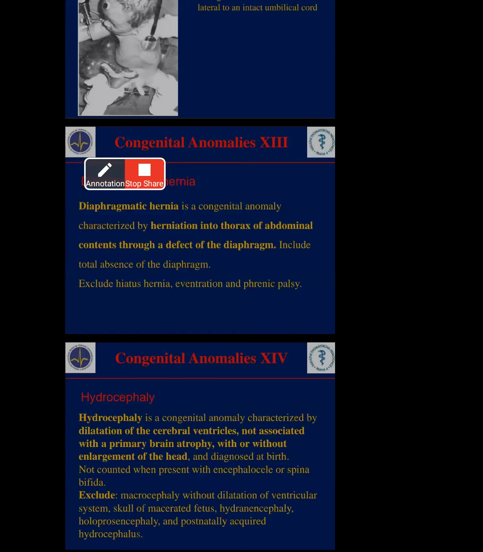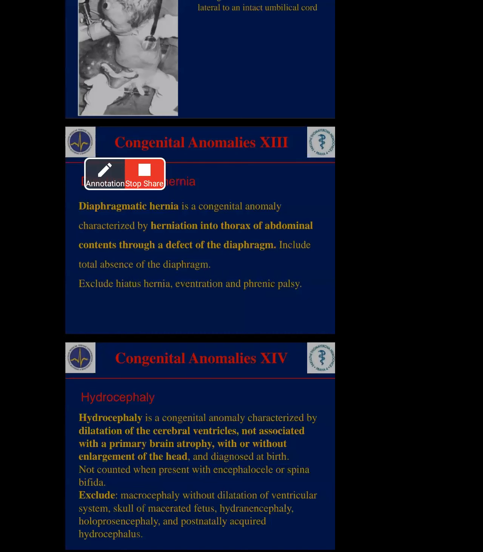Next, we exclude many conditions like microcephaly without dilation of the ventricle system, and enlarging of the nerves. That is skull of macerated fetus: in the fetus growing time, skulls get abnormal. Hydranencephaly means full water accumulation of the skull inside of the brain.